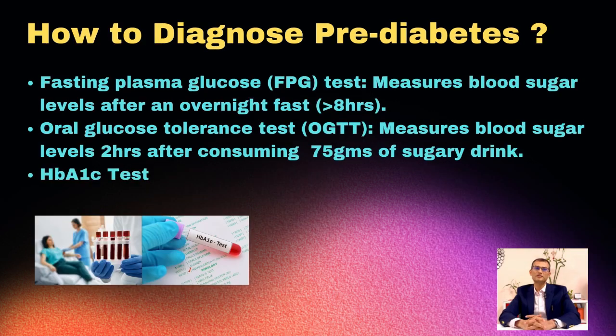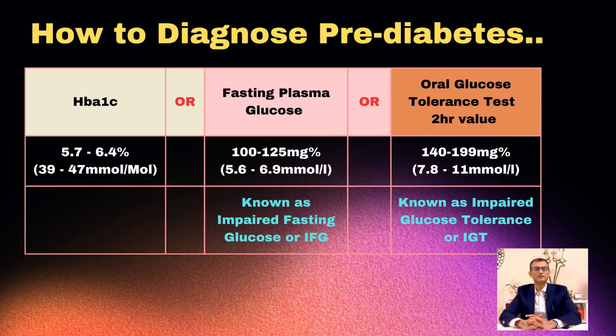So how is prediabetes diagnosed? Prediabetes is diagnosed by doing 3 blood tests. One is fasting plasma glucose after an overnight fast of more than 8 hours. Number 2 is the oral glucose tolerance test, in which after collecting the fasting plasma glucose sample, the person is given 75 grams of glucose, and then 2 hours after that another sample is collected for plasma glucose. And number 3 is HbA1c or glycosylated hemoglobin A1c. Now, if any one test is abnormal, the person is labeled as pre-diabetic.